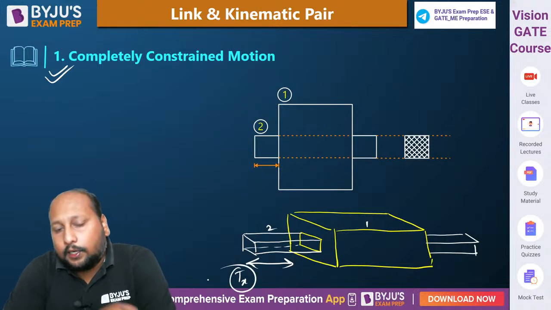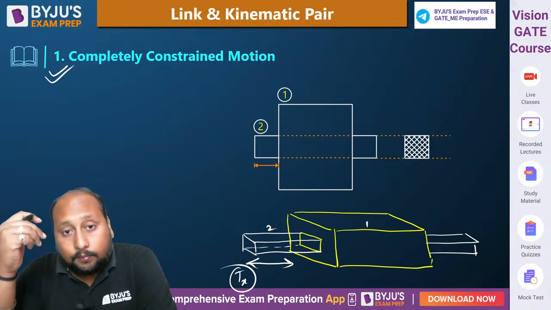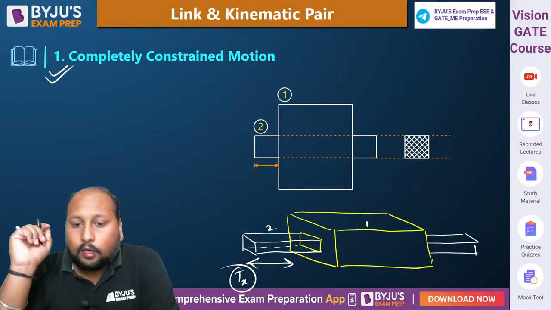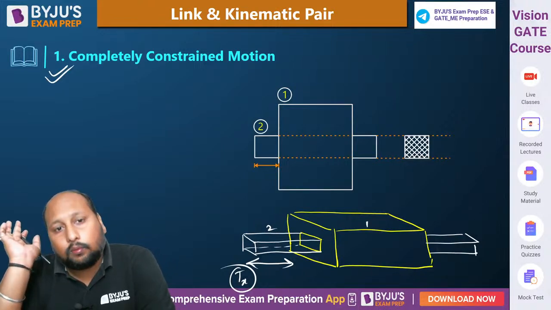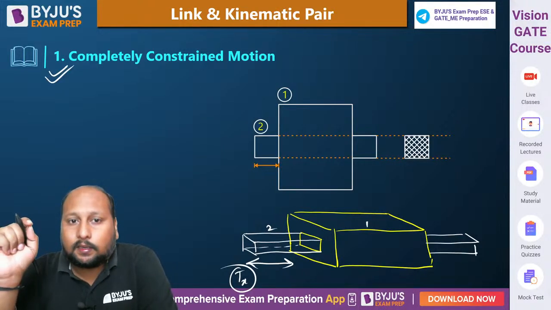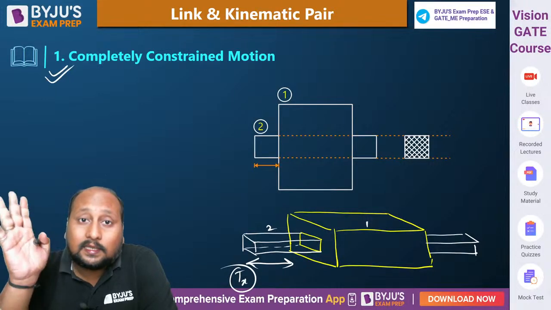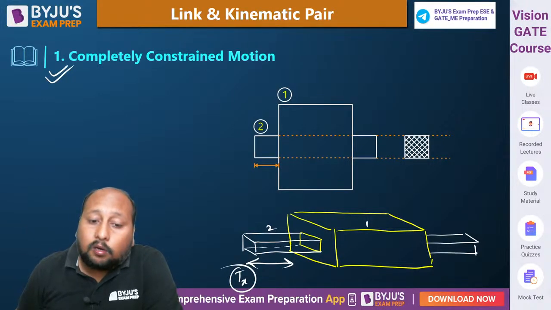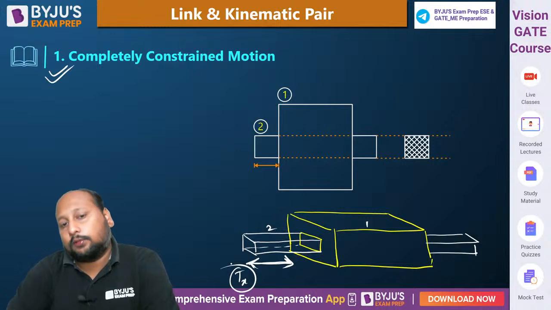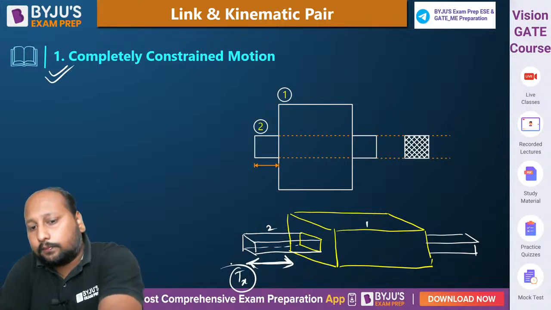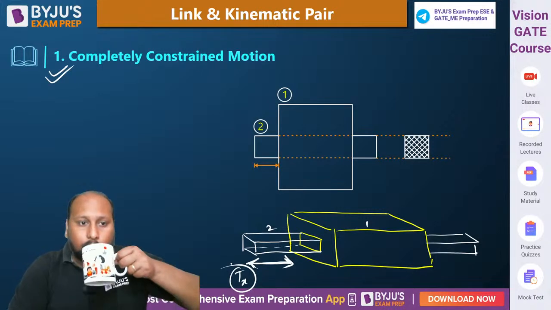That's it. It's not even able to rotate, it's not even able to move up and down. Okay, so now we can say link number 2 is considered as a completely constraint. मतलब अगर मैं input force देता हूँ and that force is reaching link number 2, it will always be having this translate along x direction. ठीक है? Okay.